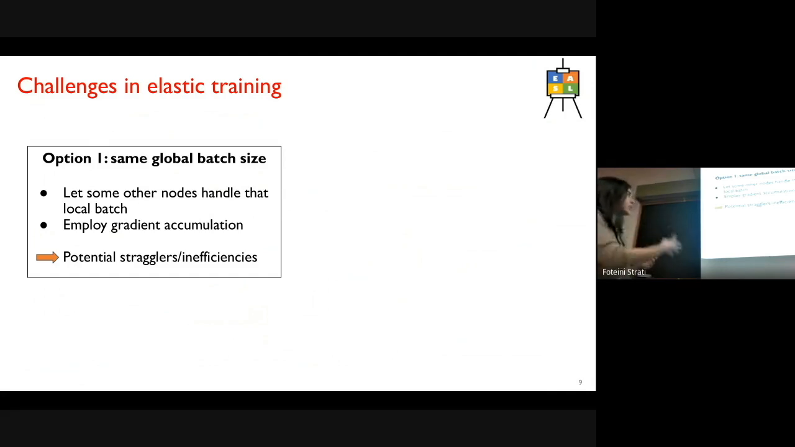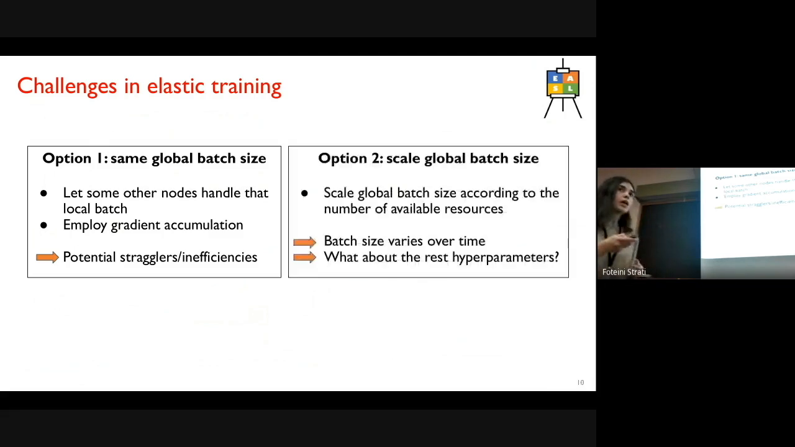But in practice, as we have seen by implementing these systems, this can lead to potential stragglers and hardware underutilization, because first of all, the local batch size may change in order to fit. And also there is some load imbalance in the way that the load is distributed across the available workers. The much simpler solution is to scale the global batch size according to the number of available resources, so that the batch size varies over time. This is something that is employed by many elastic systems that are available today. And this is the approach that we're focusing on in this work.